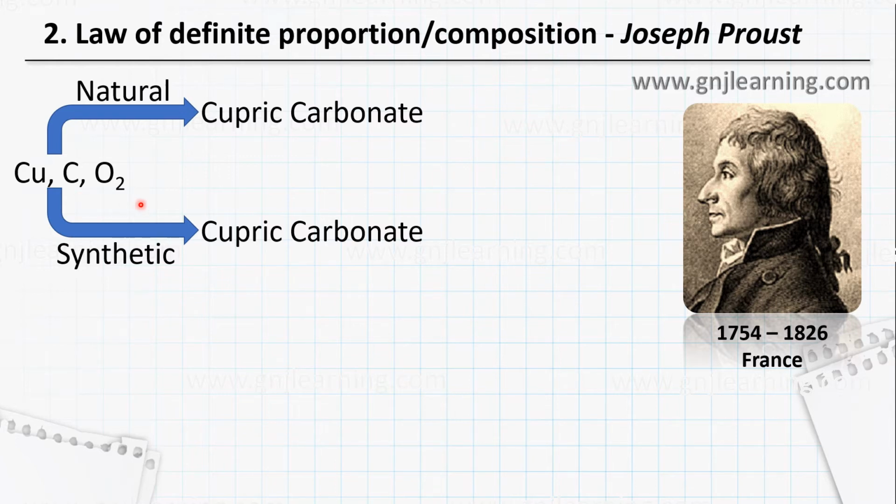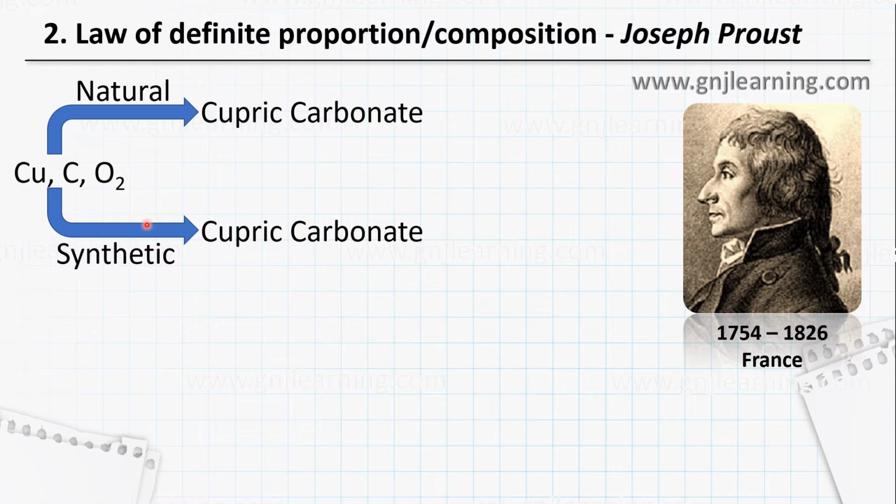During his time, it wasn't that well known. They thought that even though the compound is the same, there may be a difference in the proportion, but he said that it is not like that. Cupric carbonate, regardless of its source, regardless of its method of synthesis, always had the same.